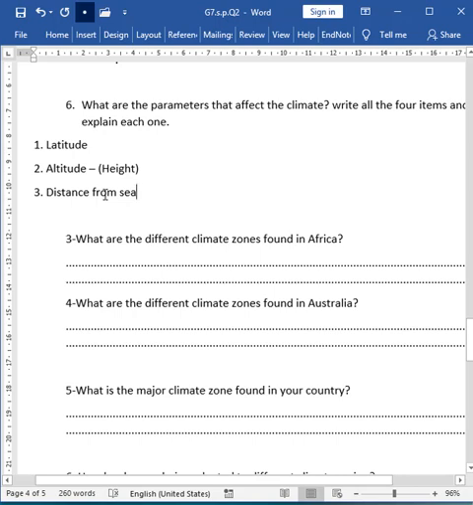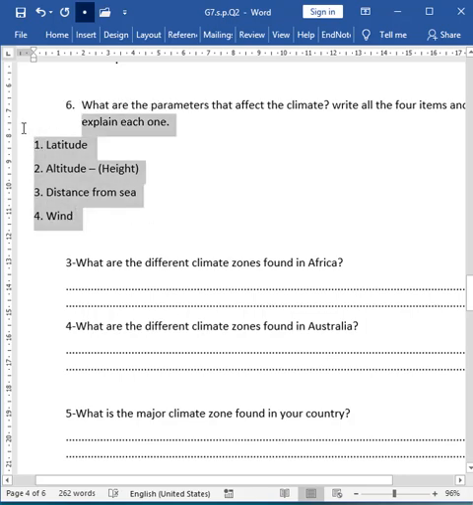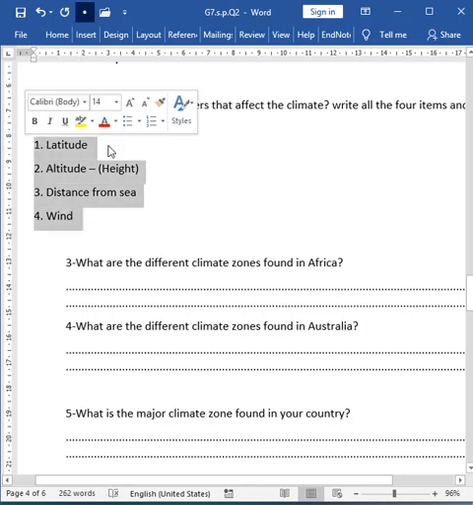Okay, number four is the wind. The wind blows and it takes the hot weather to cold areas, and it may take cold air or cold weather to hot areas. So the wind also blows and it affects the climate.